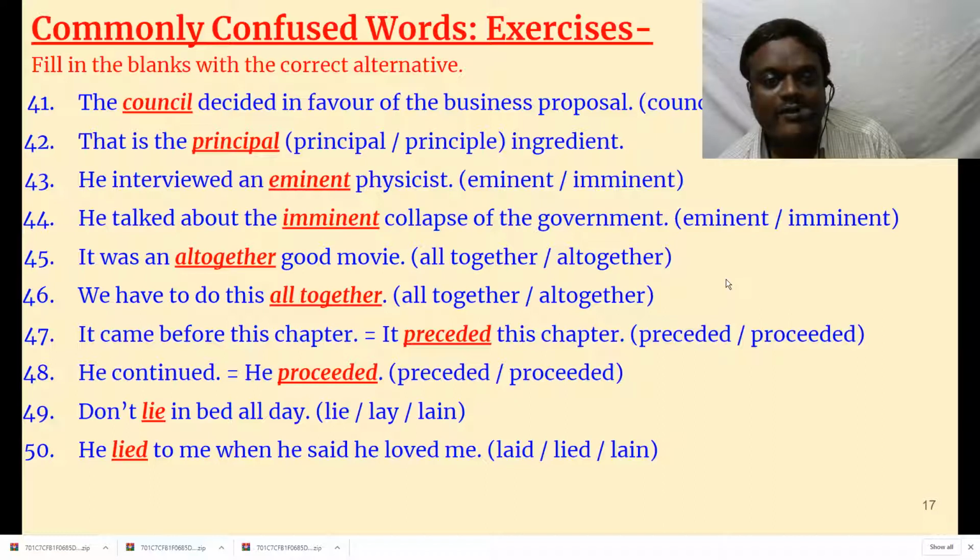It was an altogether good movie. Altogether, see, if altogether is with one L, it means overall. Whereas all together means we have to do this all together. That means we all have to join together and do this.